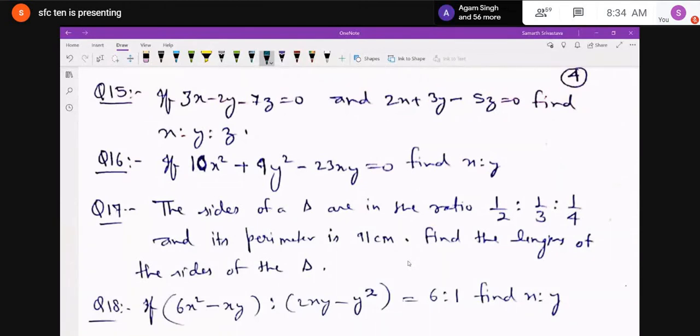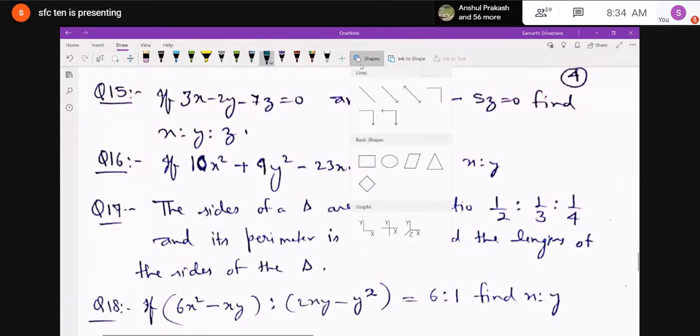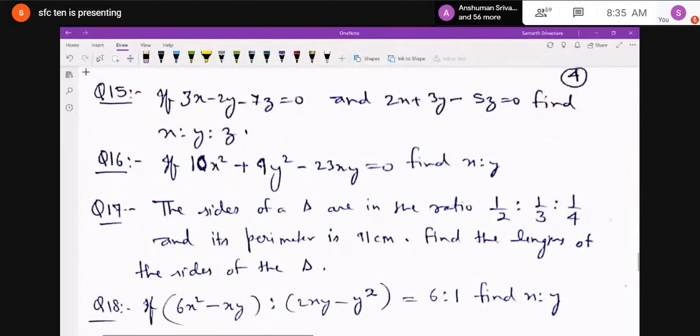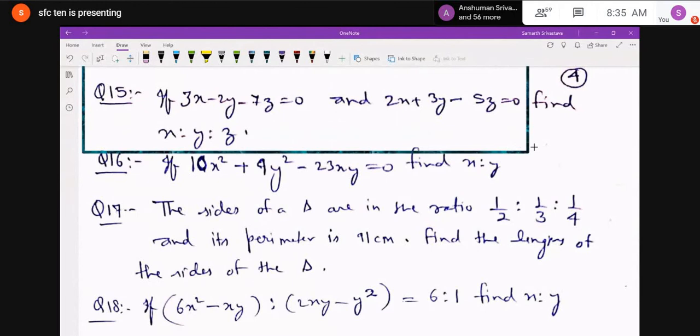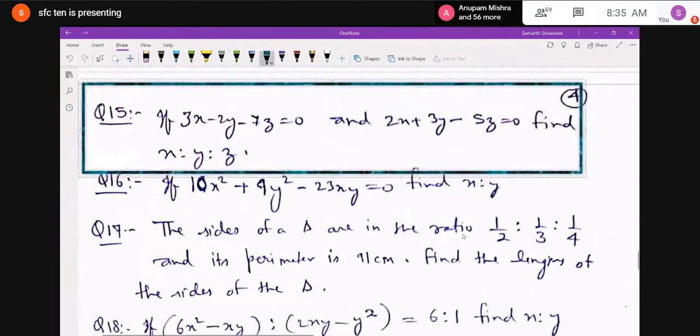Over here, I'm just giving you a hint also that these are just equations, simultaneous equations. If you apply the method of cross multiplication for solving simultaneous linear equations, then you can solve it and get the value.